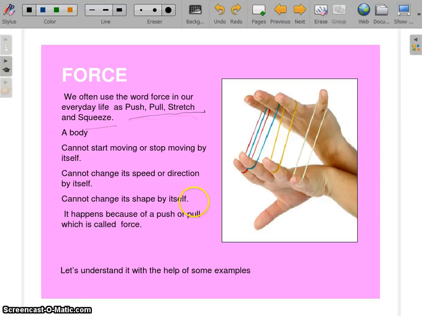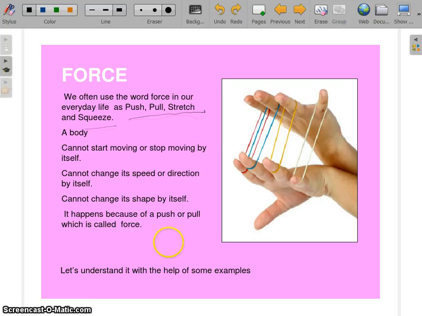Now let us assume some examples. A body or an object cannot start moving without any force. A body cannot start moving or stop moving by itself. It cannot change its speed or direction by itself. It cannot change its shape by itself. It happens because of a push or a pull, which is called force.